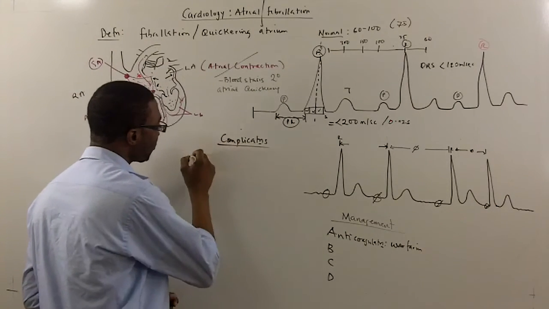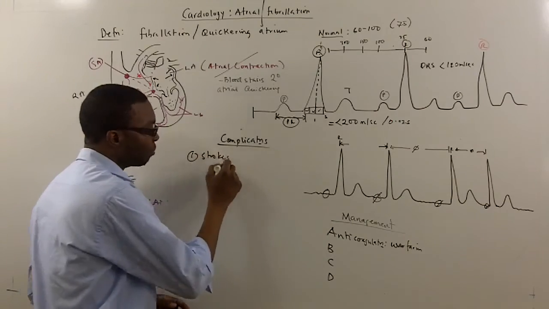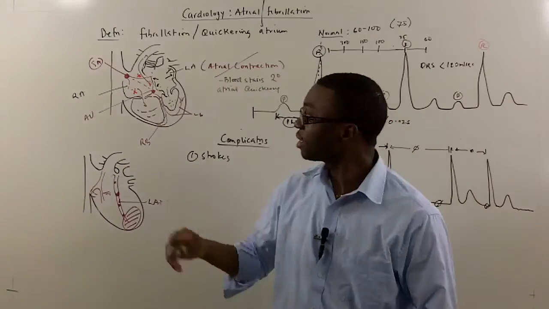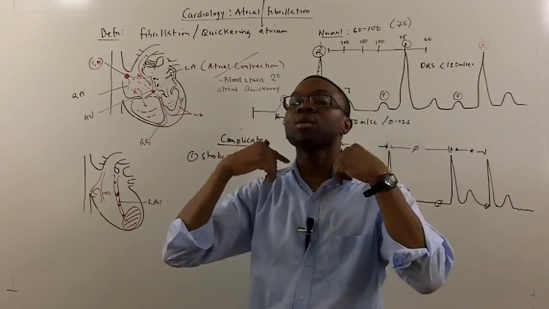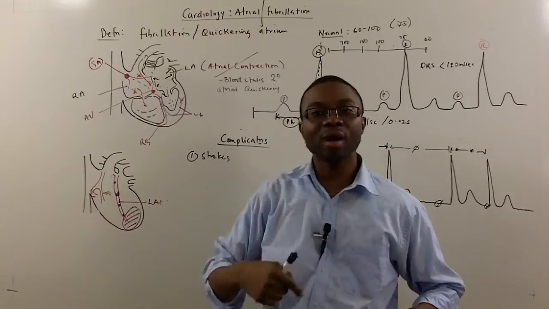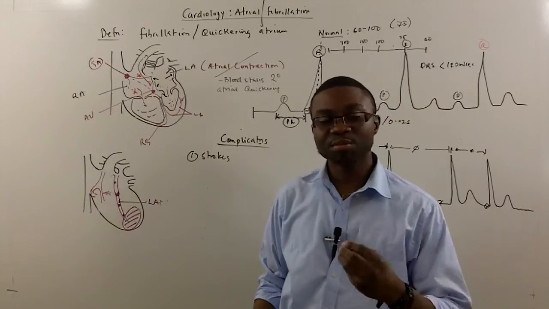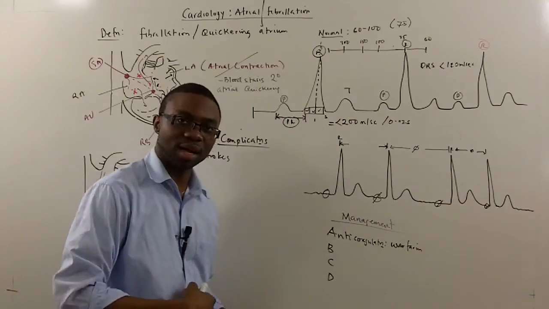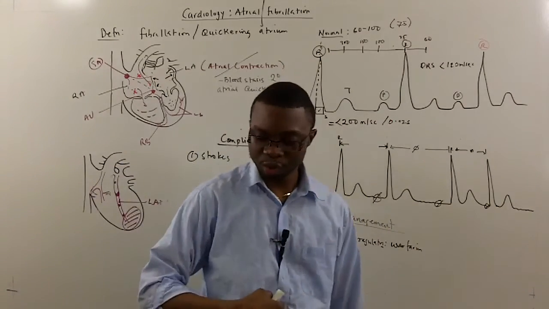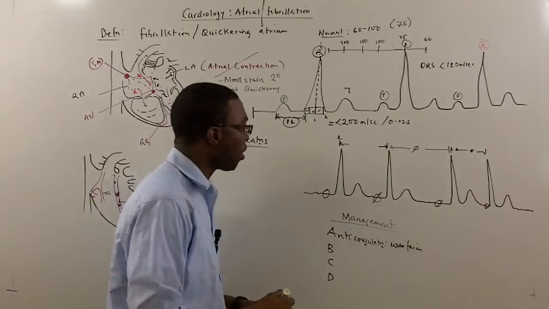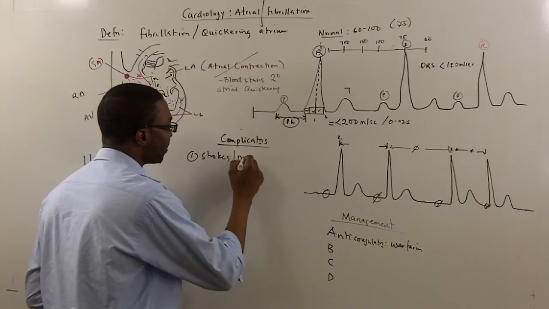Complications. Well, blood clots can go somewhere else. They can go to the brain, up the carotids, or they can go down into the belly. And these blood clots can block your superior mesenteric vessels, and that can cause mesenteric ischemia.